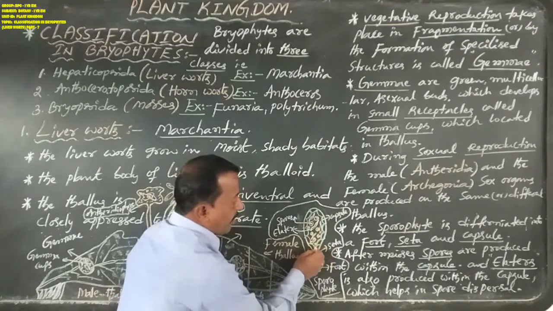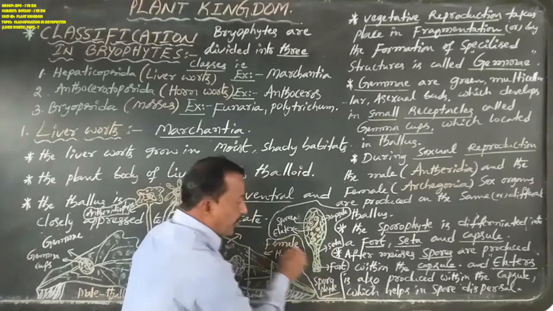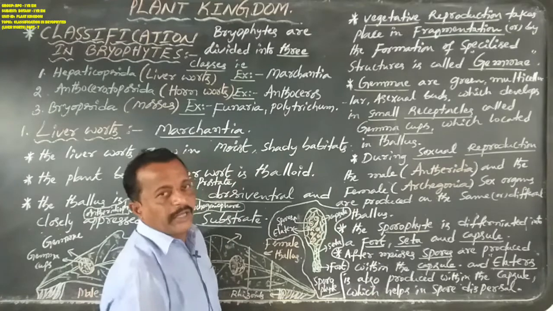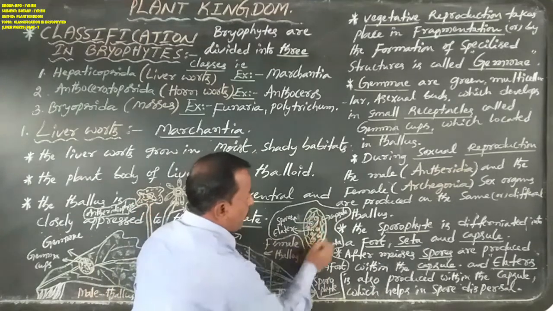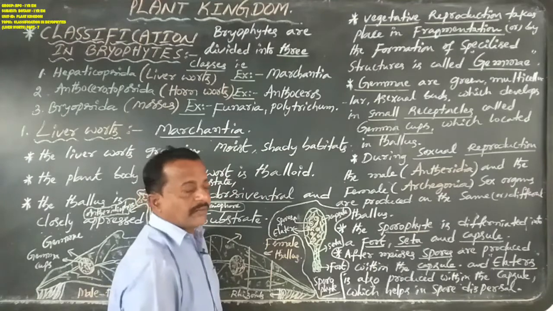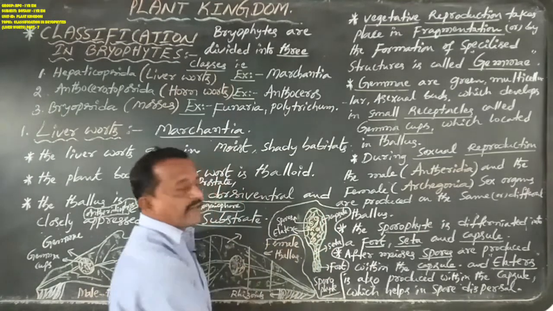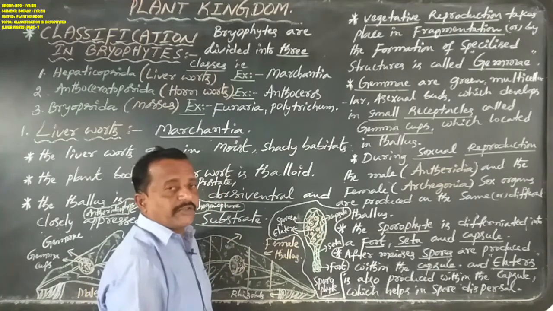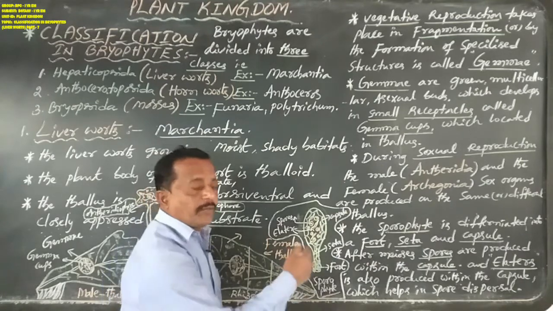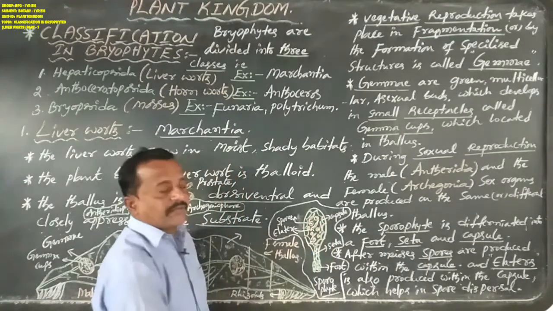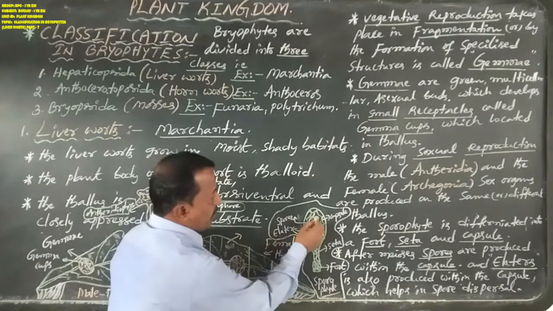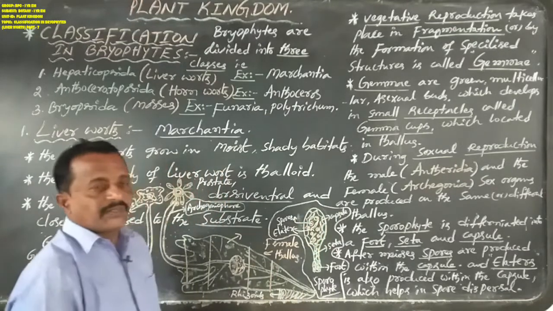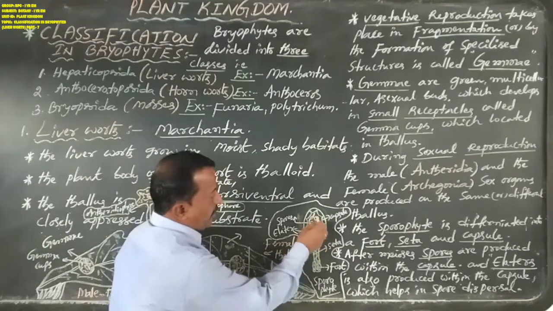The seta always transports water and mineral nutrients from the foot to the capsule. The capsule appears as one bulb-like structure. This capsule contains several spore mother cells. These spore mother cells undergo meiosis or reduction division. After meiosis, several spores and several elaters are produced. So these are spores and these are elaters.